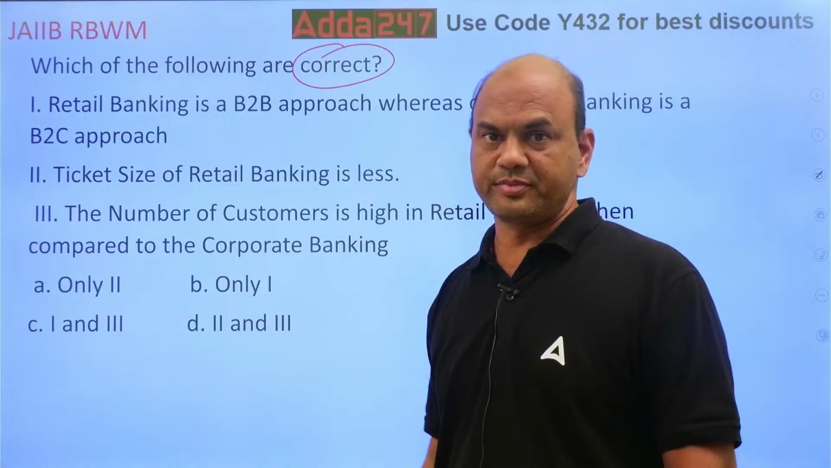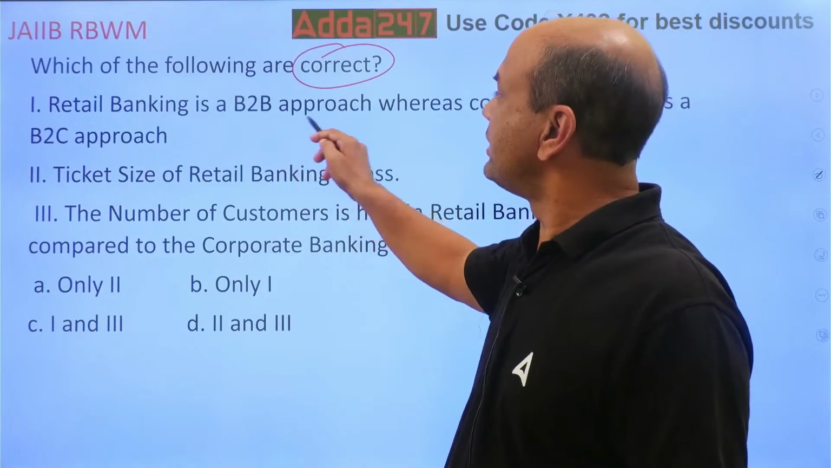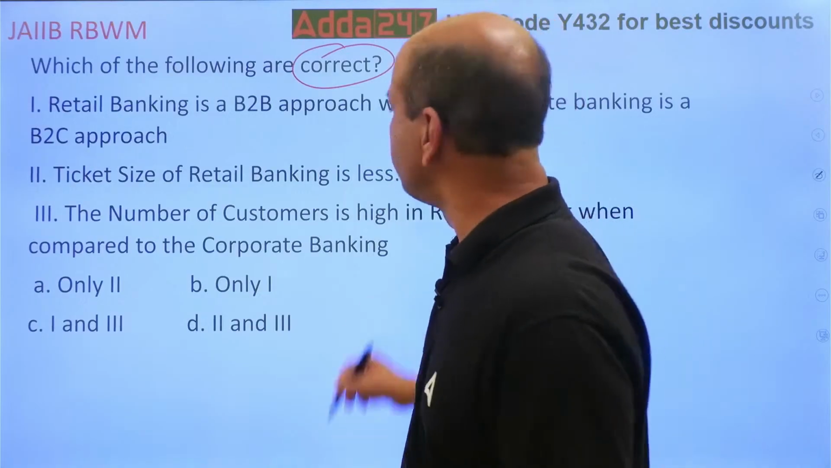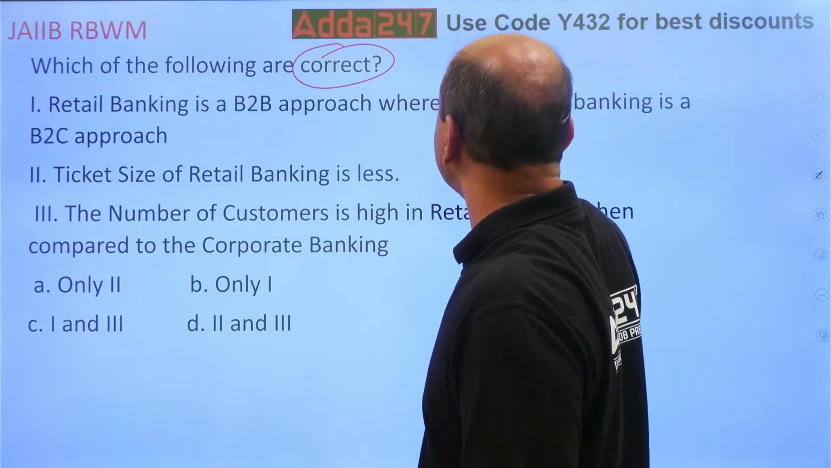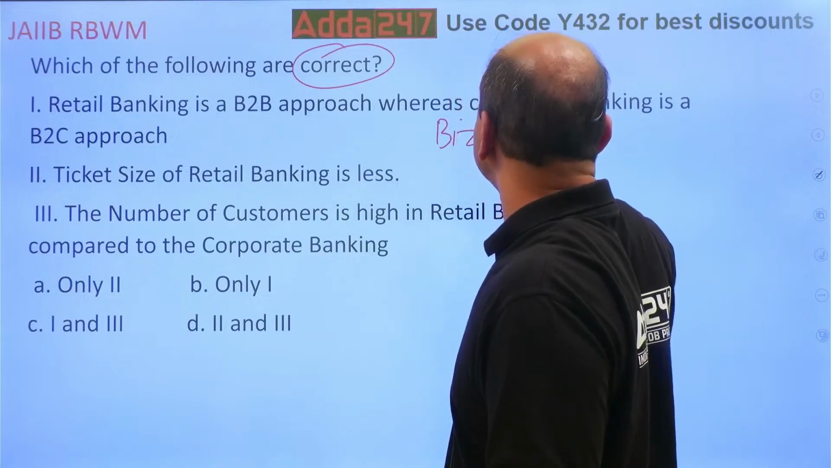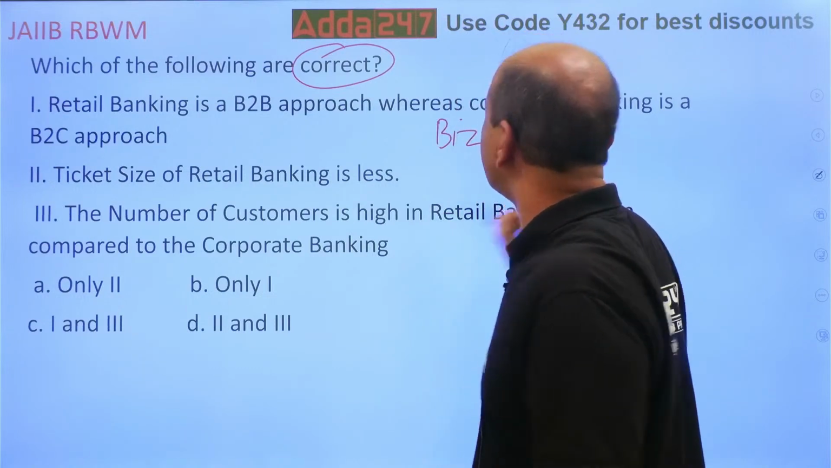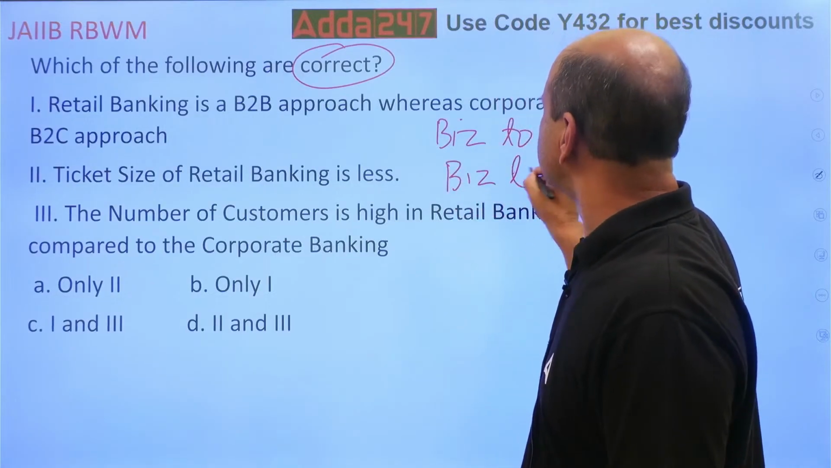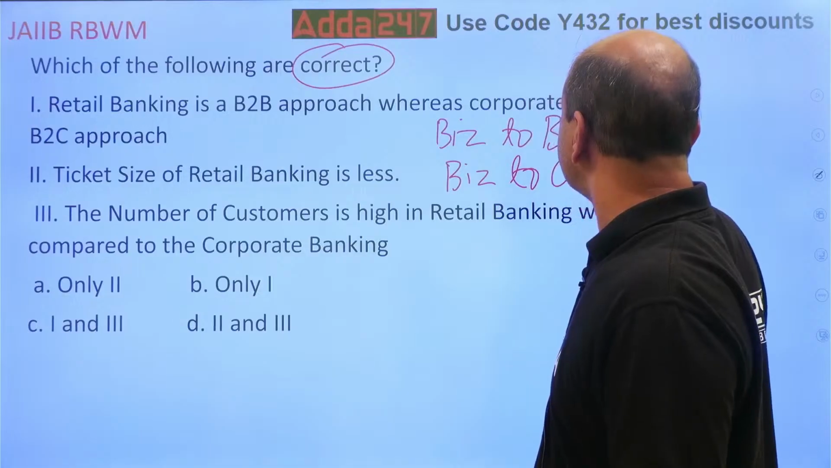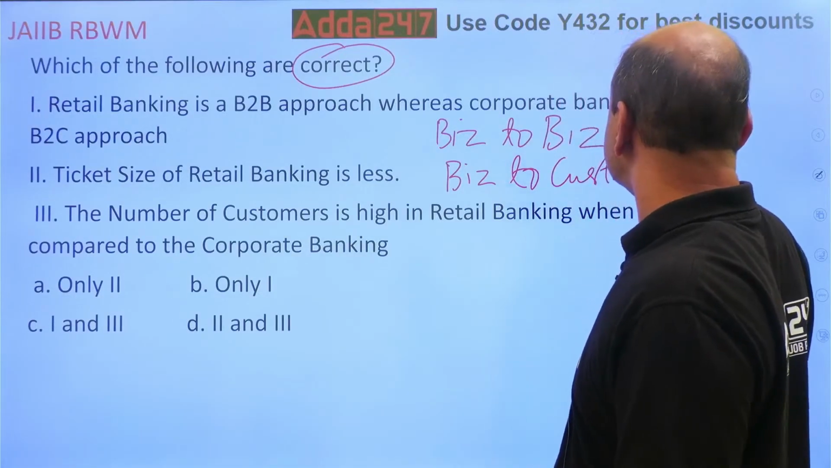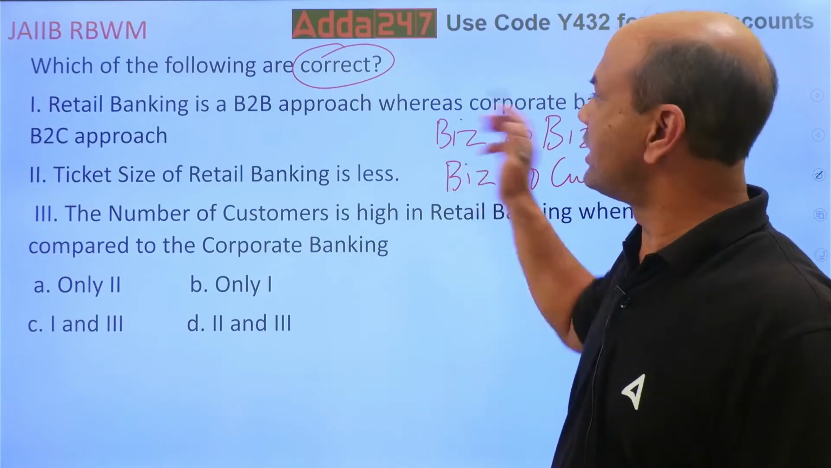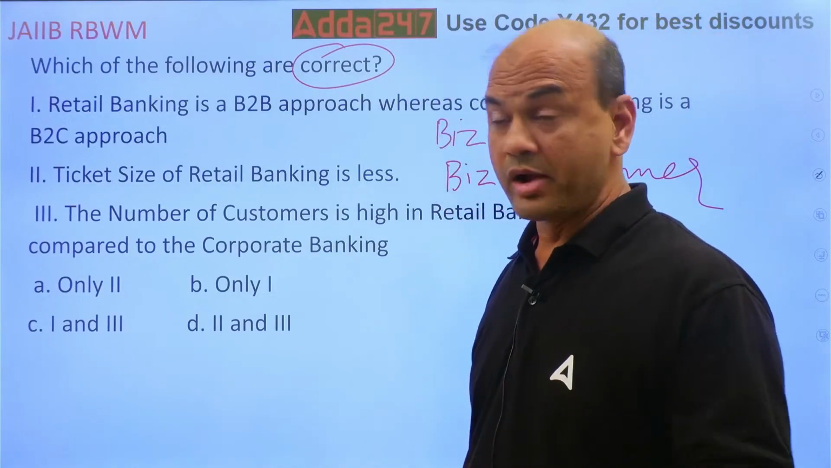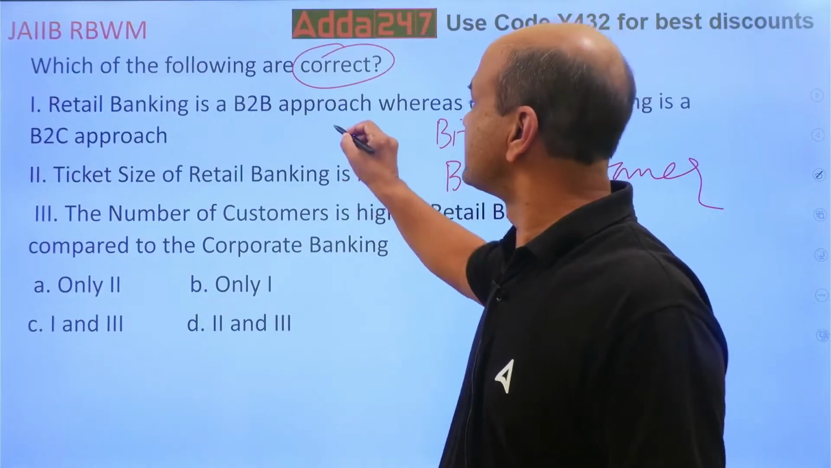Kindly note, retail banking is a B2B approach. Is this correct? What is B2B? B2B means business to business. What is B2C? Business to customer. So B2B and B2C. Is retail banking a B2B approach? Retail banking is a B2C approach. So this is false.